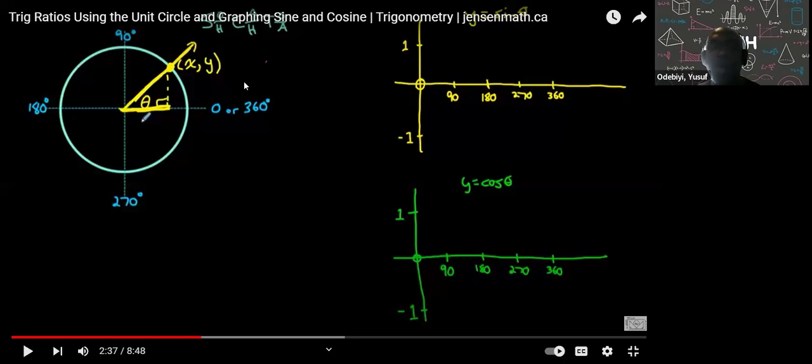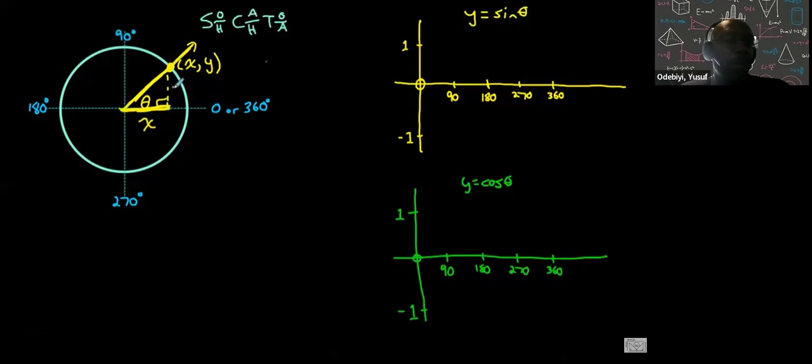So when you watch the video, you can play it back if you want to see, but I'm just explaining to make it clear. This side has length x, right? Because to get to this point here, we would have had to travel x units that way and then y units this way. So this side has length y. And this side, the hypotenuse of the right triangle, is the length from the middle of the circle to a point on the radius of the circle. Since it's a unit circle, the radius has a length of 1. So we can rewrite our primary trig ratios in terms of x and y.